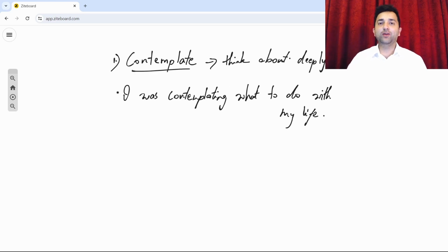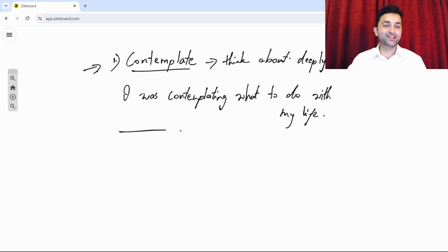That means I was thinking a lot, I was thinking deeply, like what do I want to do in my life, what career path do I want to take, you know, that kind of thing. Okay, so to contemplate about something means to think a lot or think deeply or to think thoroughly about something. All right, so that's the meaning of contemplate.